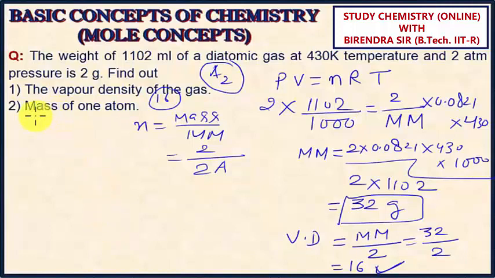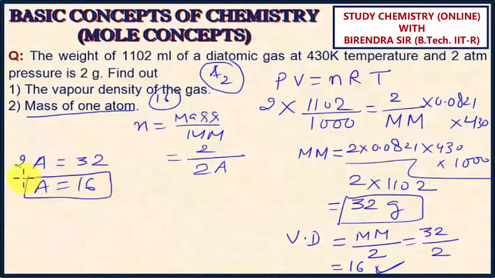The second part says the mass of one atom. As we noticed, it is diatomic, that is why the molar mass will be 2A. So for a single atom, the atomic mass can be found with the help of this. A comes as 16. The atomic mass is 16. So what will be the mass of one atom?